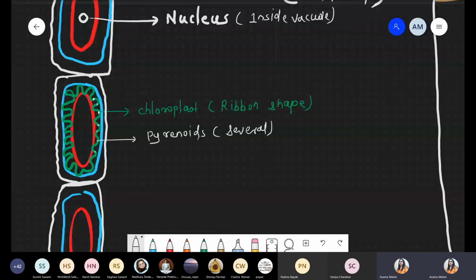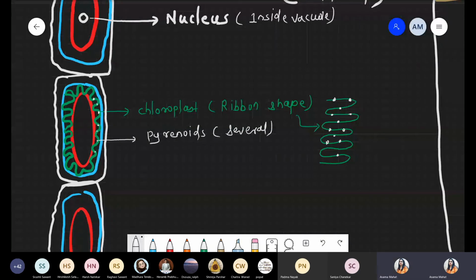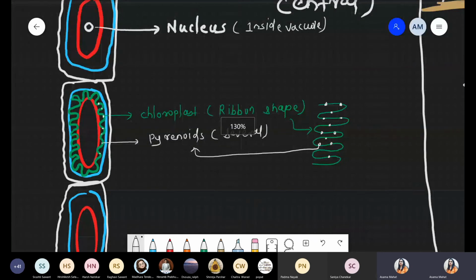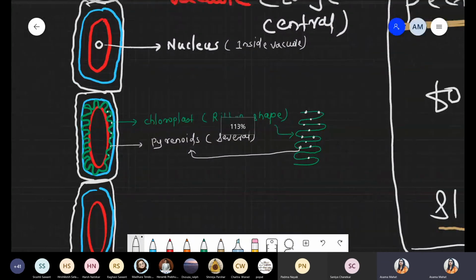Okay. So now chloroplast, basically ribbon shape means it looks like this. It will be like this. That is a ribbon shaped chloroplast. And on that chloroplast, several starch storage bodies, that is pyrenoids, are present. This white color is nothing but it represents the starch storage body, that is pyrenoid. If you have any confusion, please draw outside also. Chloroplast is ribbon shape, and on the chloroplast at several places starch storage bodies, that is pyrenoids, are present.